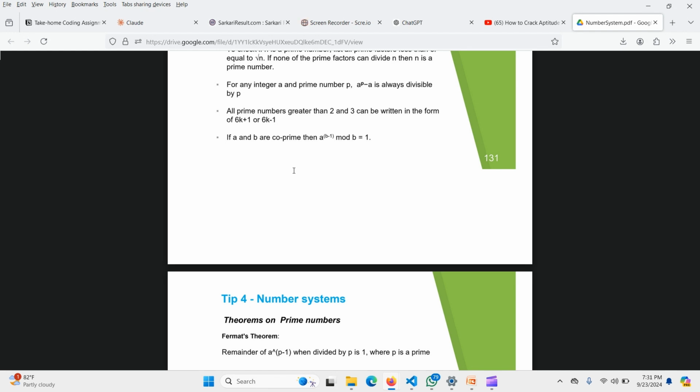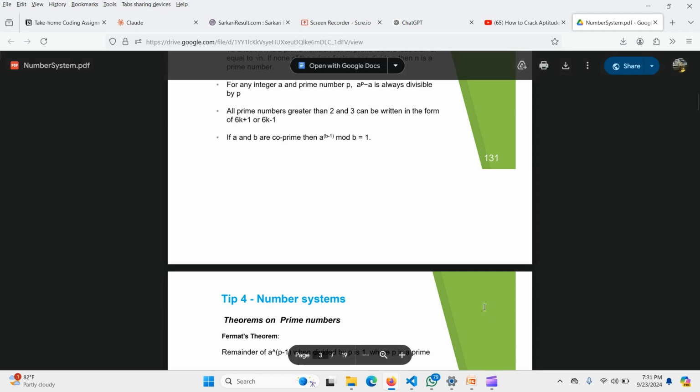And these are actually shortcuts. These are not very hard stuff. It's actually a shortcut trick that will make you highly efficient in number system aptitude.